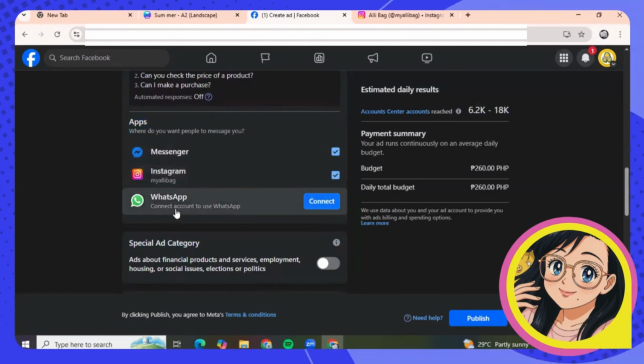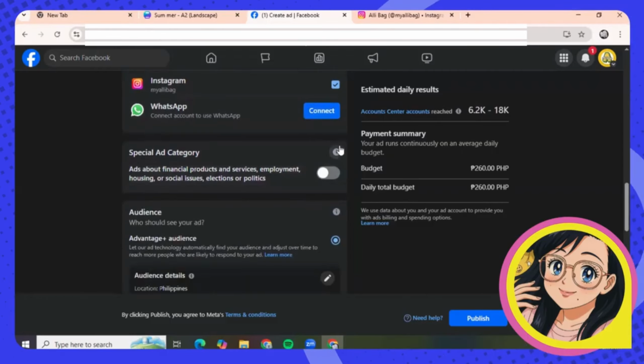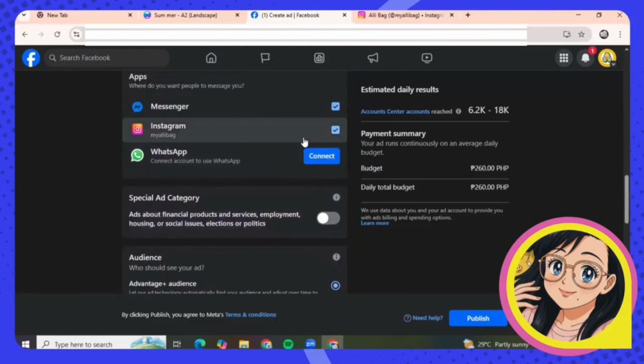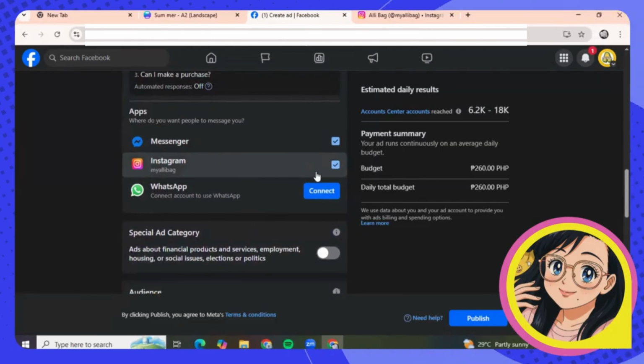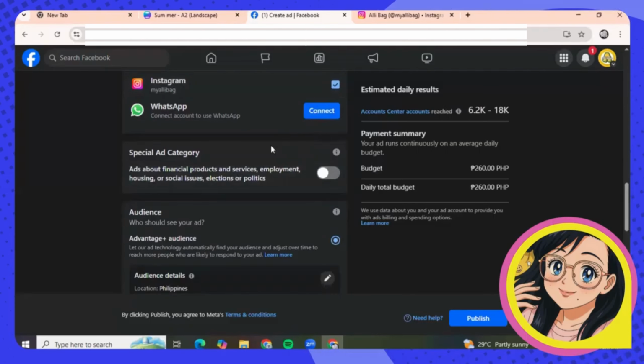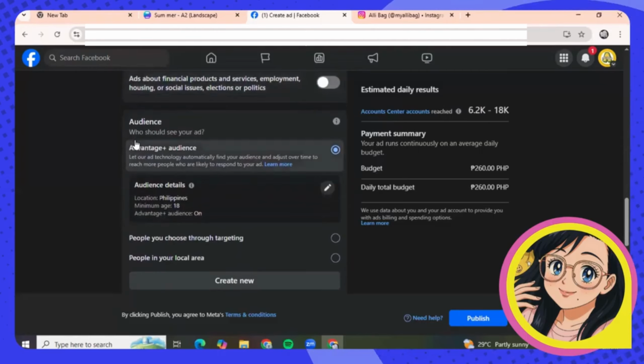I don't have a WhatsApp, but you can also add it if you do have here. You can also connect or link it on your Facebook business page. So let us scroll down more.